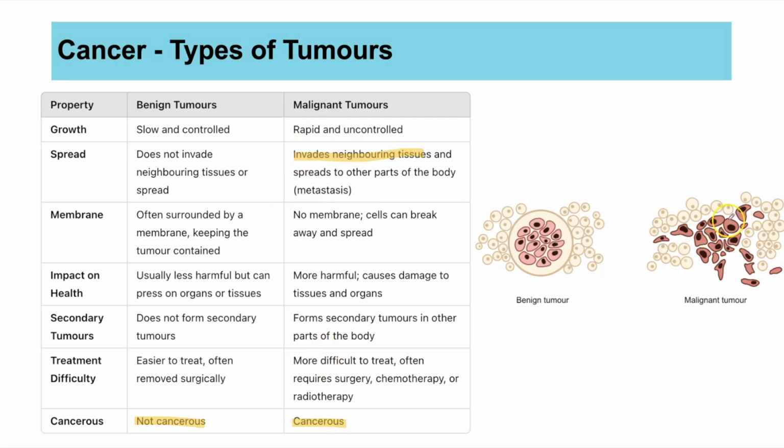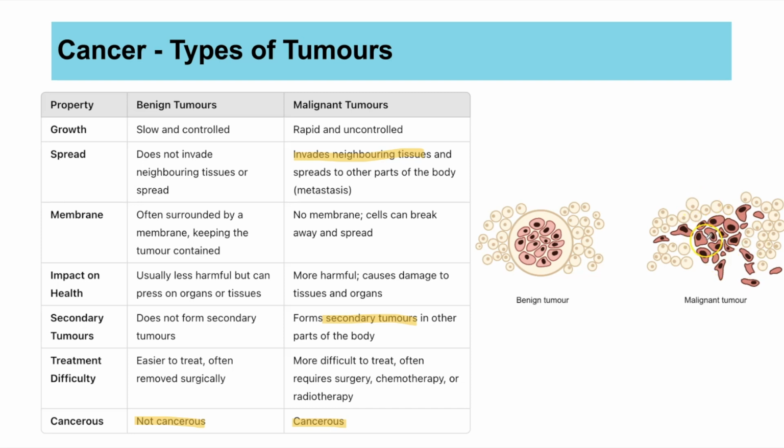So we can see here in a malignant tumour, shown in here, those red cancer cells, these can break apart from the tumour and then they might travel in the bloodstream and then lodge into another part of your body and cause another tumour, which is known as a secondary tumour. Benign tumours, though, are encased in this capsule. So they're stuck all together. It can only impact the exact location it's in, which means it makes it easier to try and remove.